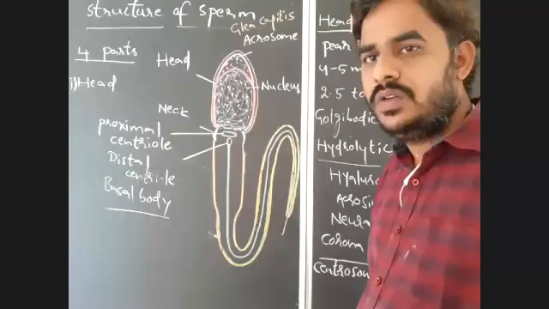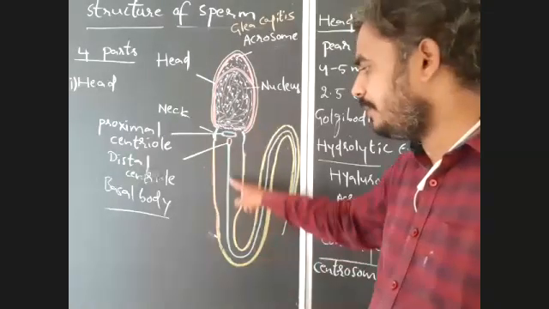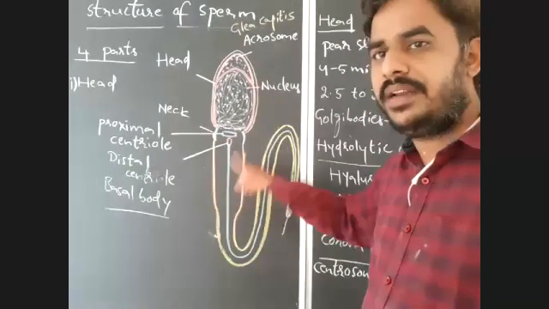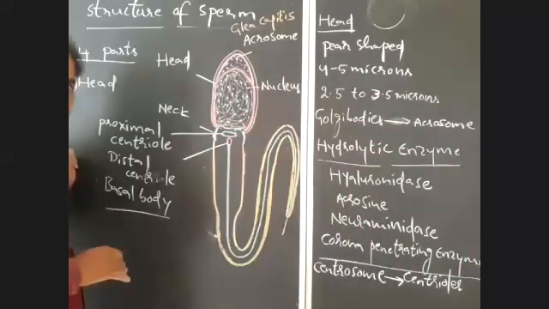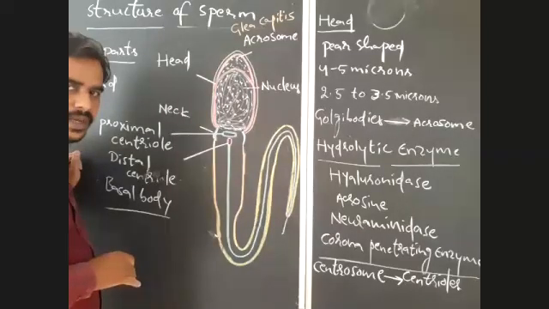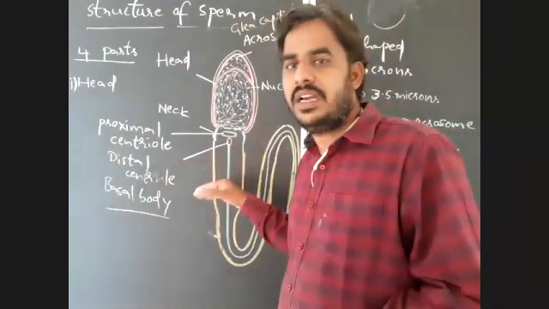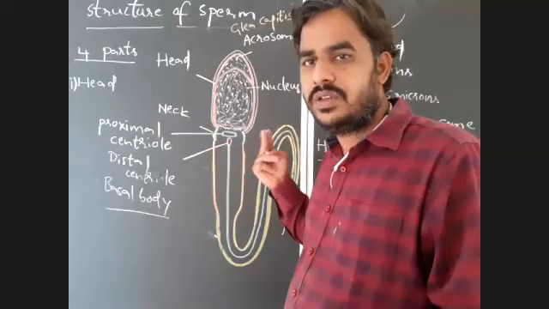The axial filament of the sperm arises from the distal centriole. This axial filament acts like a flagellum and helps in the motility of the sperm. So the distal centriole acts as a basal body or basal granule for the arising of the axial filament. So the second part, the neck, is also completed.